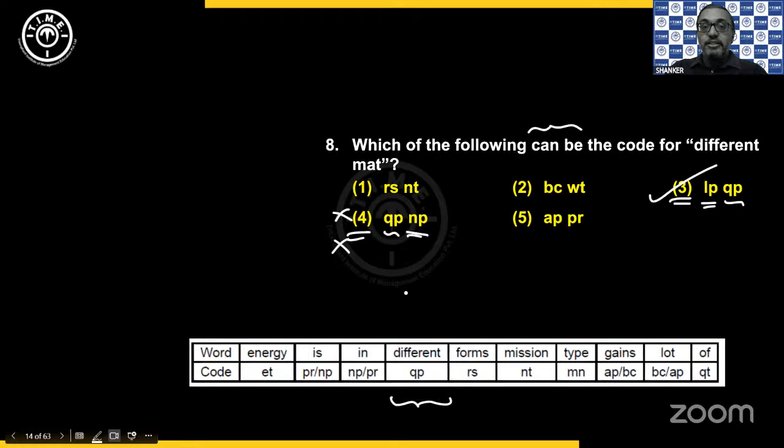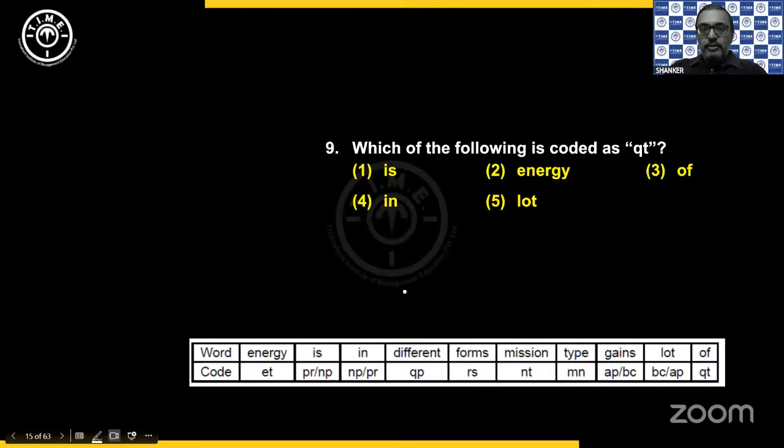So having the list is always helpful. Okay, next, which of the following is coded as QT? So from the list here, QT is the word of, third option.